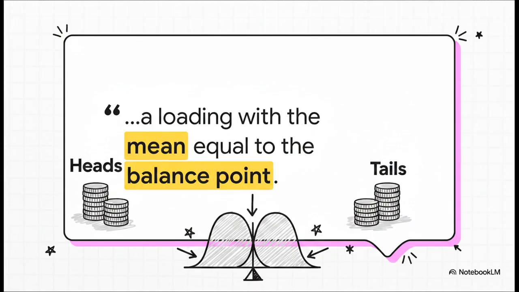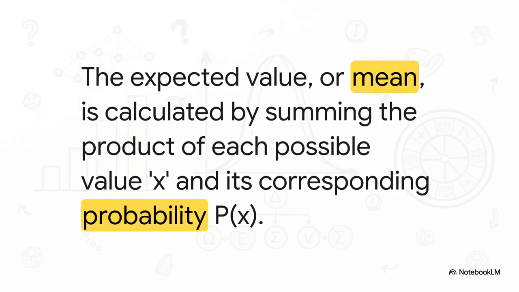It's the distribution's center of gravity. And here is how we find that exact balance point. This is the formula. It says mu, our mean, equals the expected value of x, which is the sum of each outcome, x, times its probability, p of x.